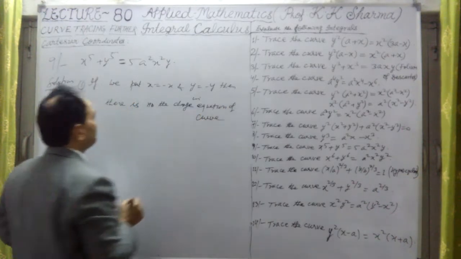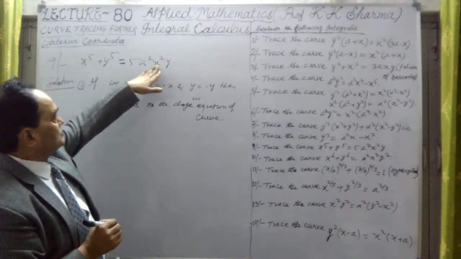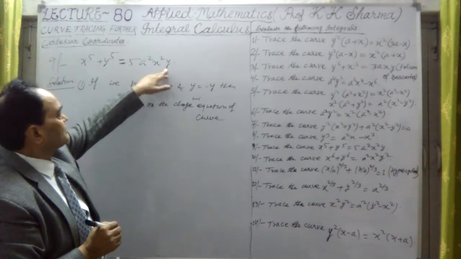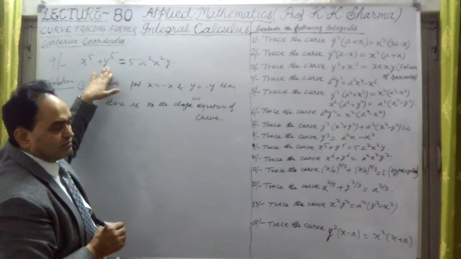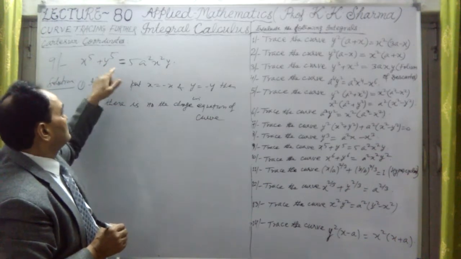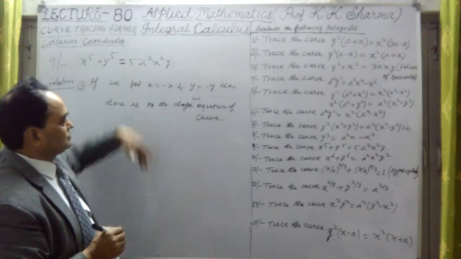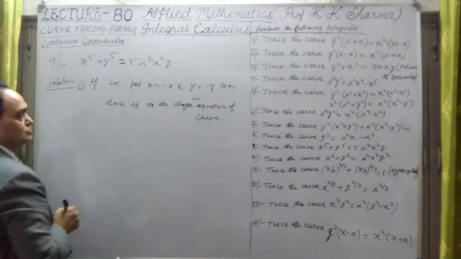Try to understand. If I put minus y in place of y, and in place of x, this is negative. These two will be negative. If I replace by minus sign, then this minus sign cancels out with the positive value. It means there is no change in the equation of the curve.